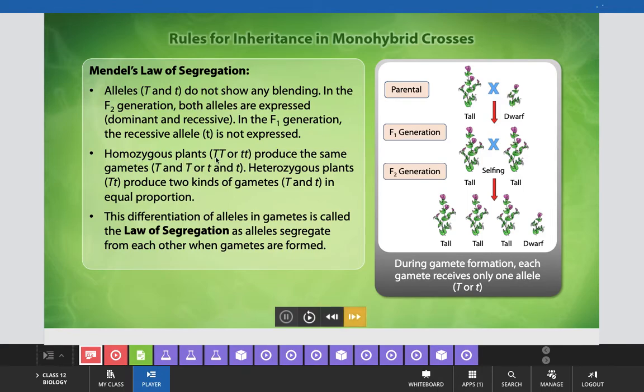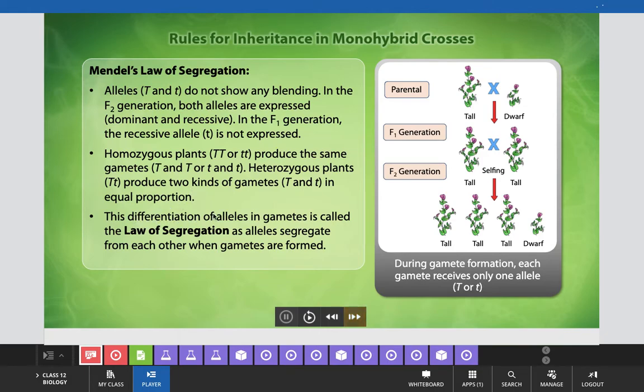Homozygous plants, which are with capital T or small t, produce the same gametes, meaning capital T or small t. But heterozygous plants, which are with mixed alleles, capital T and small t, produce two kinds of gametes: 50% of them with the capital T allele, or tallness allele, and the dwarfness allele small t in equal proportion.